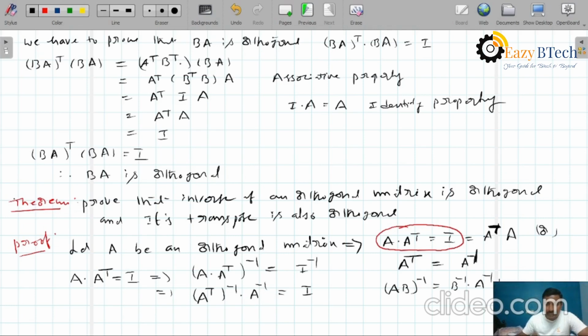According to this property, A into A transpose whole inverse can be written as A transpose whole inverse into A inverse. And the inverse of an identity matrix is itself. Therefore, I inverse equals I. Here I applied these two formulas.